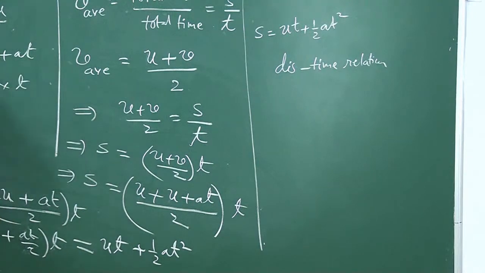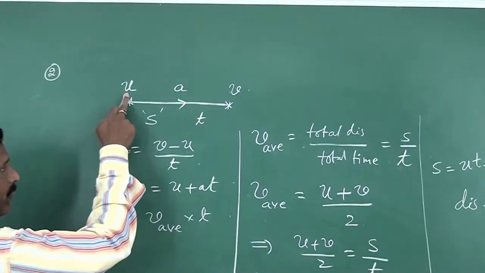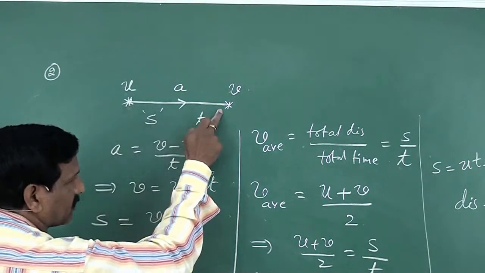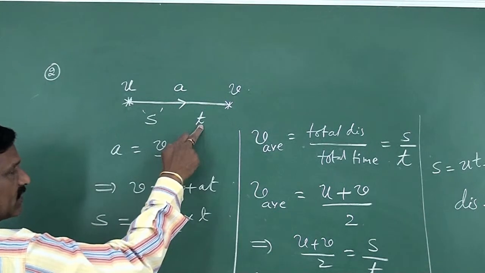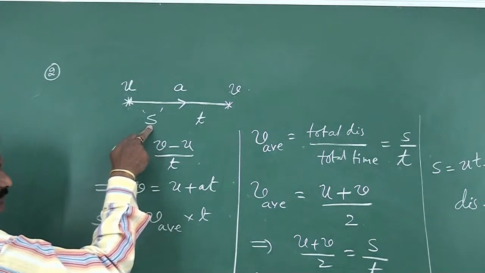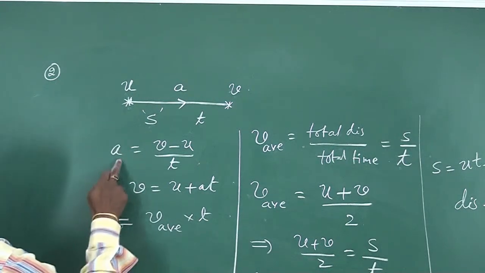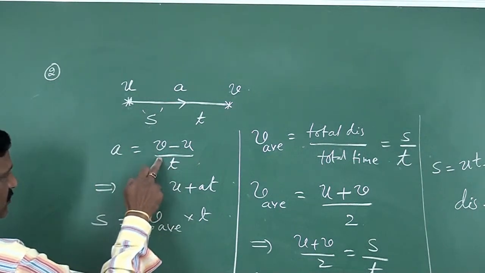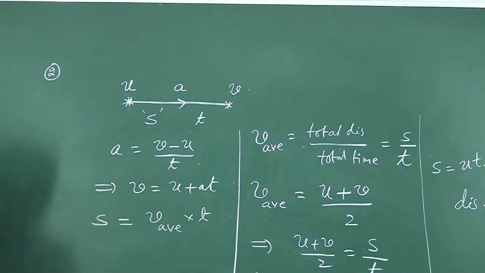So we consider a body which starts with initial velocity u, moves with uniform acceleration, acquires a final velocity v in a time of t, covering a displacement of s. Then from the definition of acceleration, a is equal to v minus u by t. From this you can write v is equal to u plus at, which is the first kinematic relation.